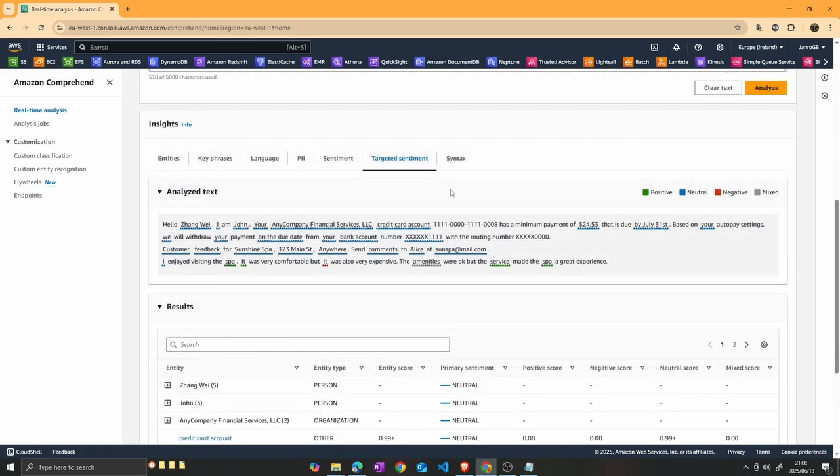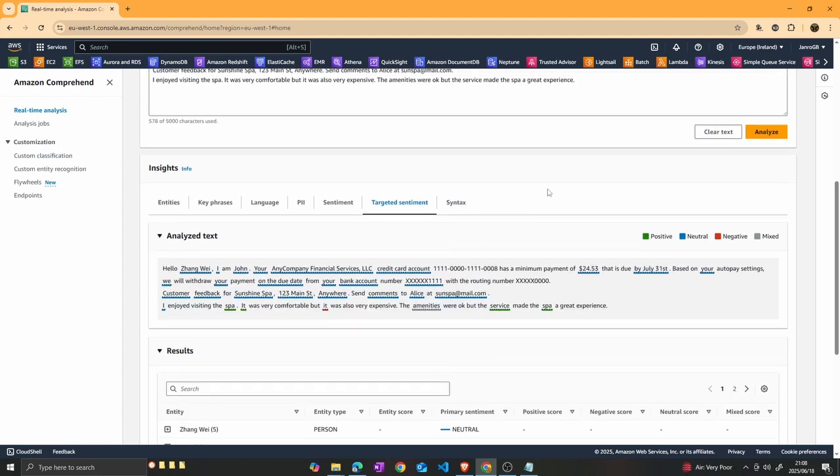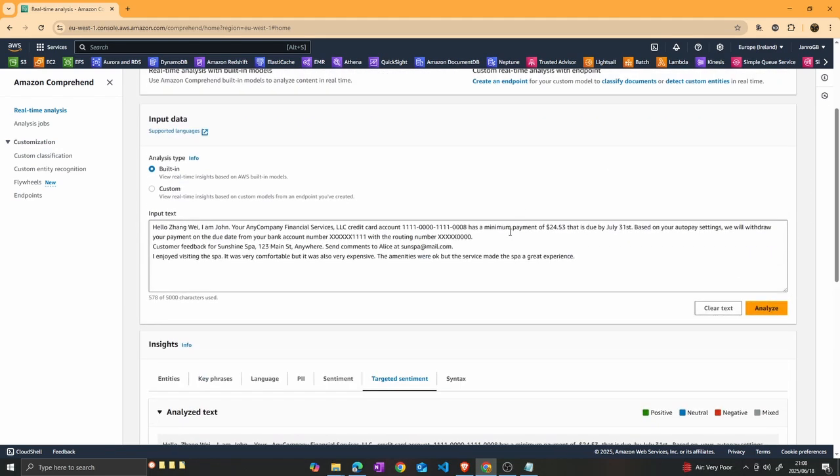So that is basically it. That is the power of the Comprehend service. It analyzes text for us just by entering the text here, and you can just analyze it here.